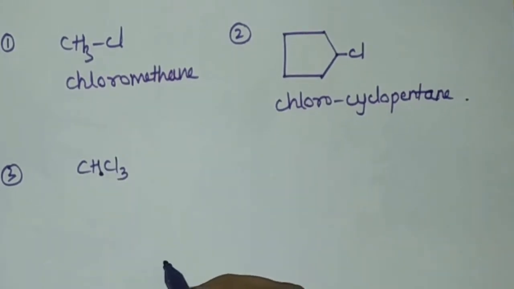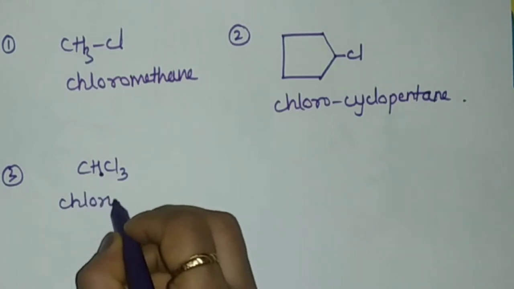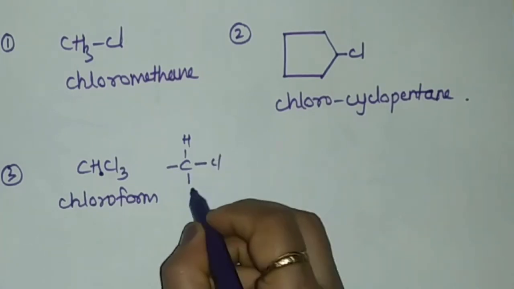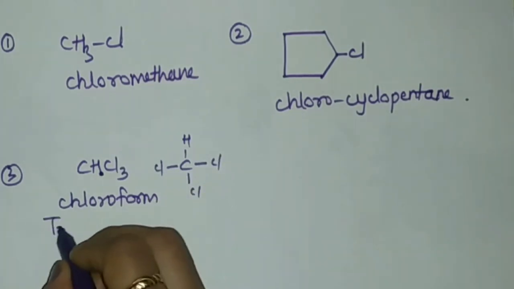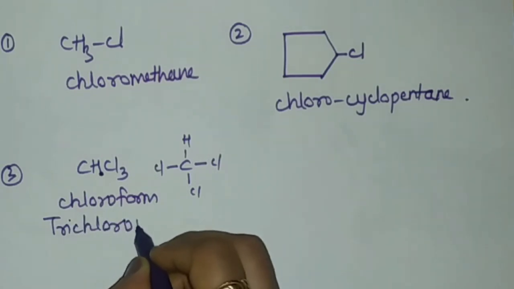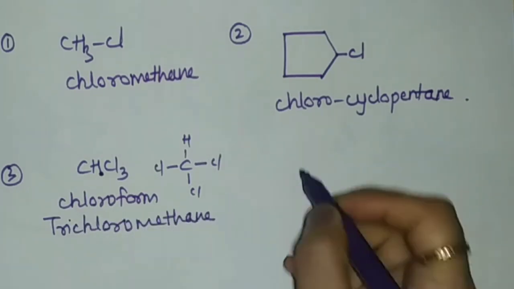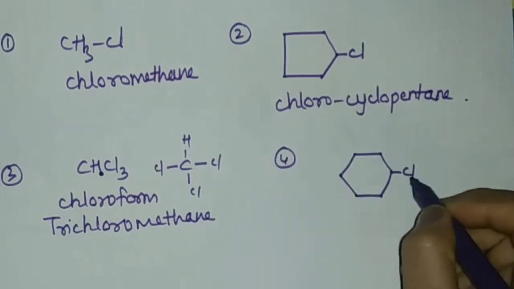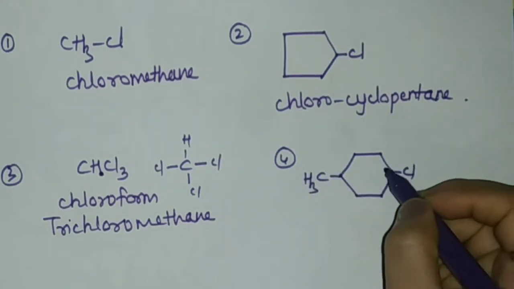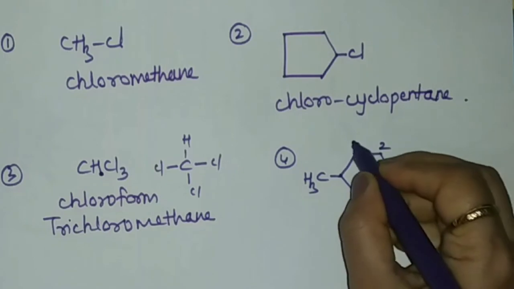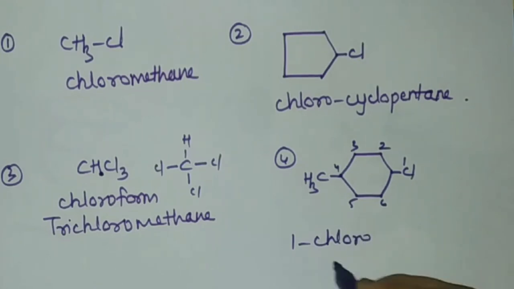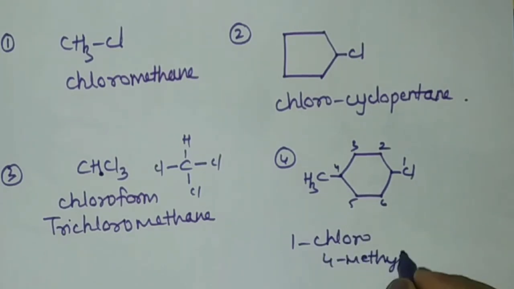We'll see one more example. CHCl3 is called chloroform, which is also written as trichloromethane. One more example. We start numbering from the chloro carbon: 1, 2, 3, 4, 5 and 6. That is 1-chloro-4-methylcyclohexane.